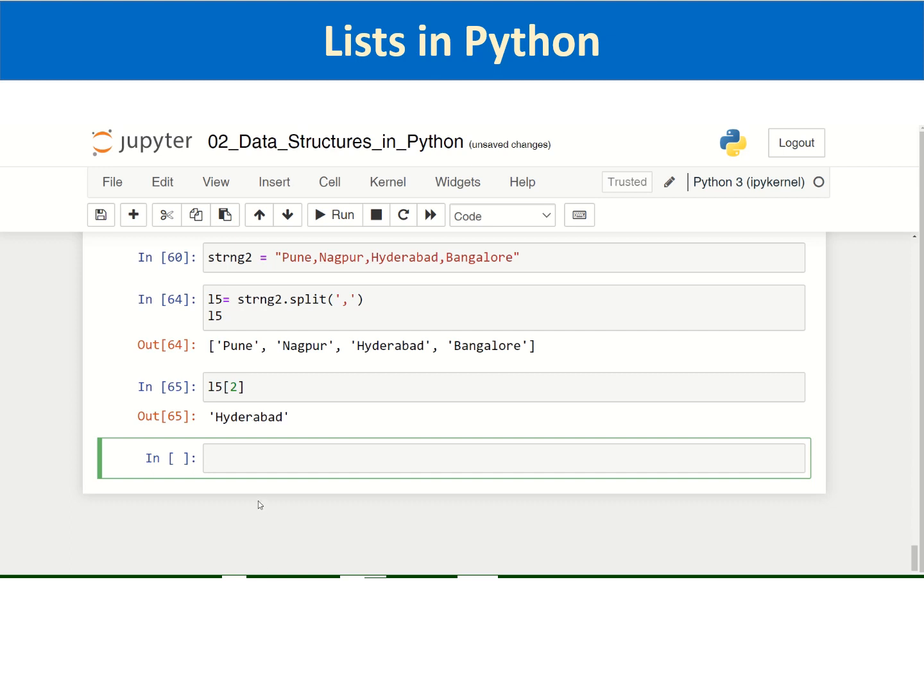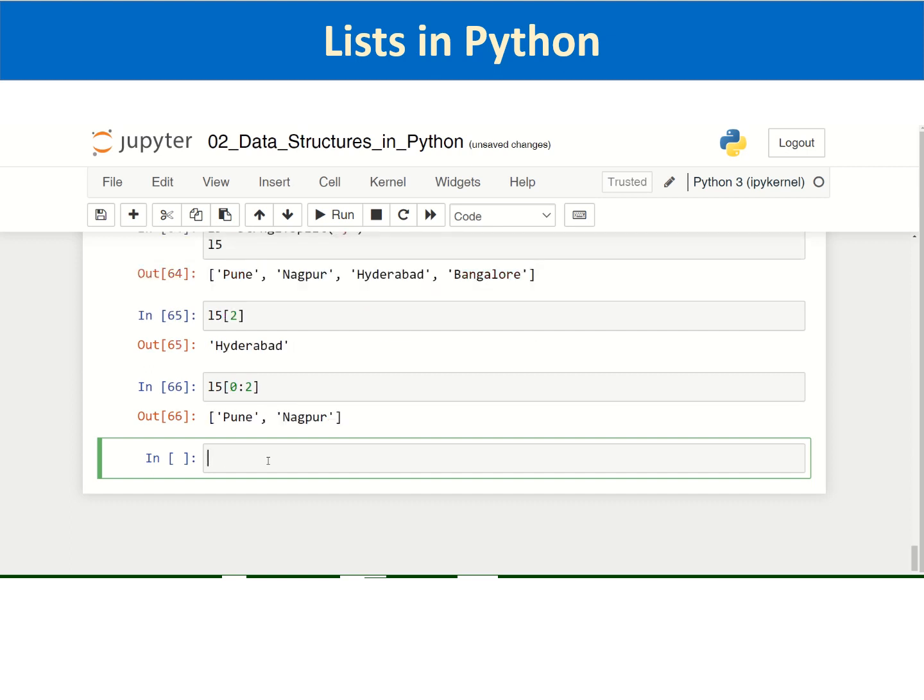Let us say you want to have only the Pune to Nagpur sub list. You want to create a list containing only the first two elements. You can start with the starting index 0, and you know that the ending index is exclusive, so you can pass 0 colon 2, where the end index is 2. So it will give you another list of the first two elements of the list L5. So it is also similar to the slicing which we have seen earlier.